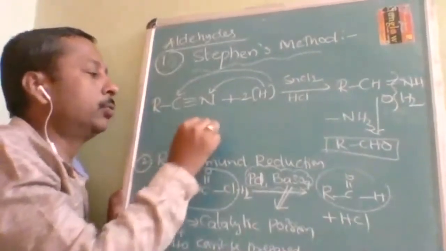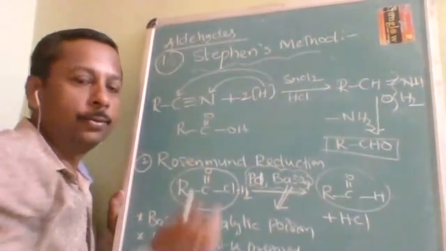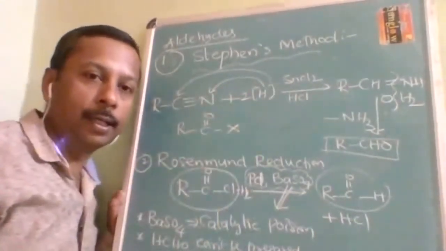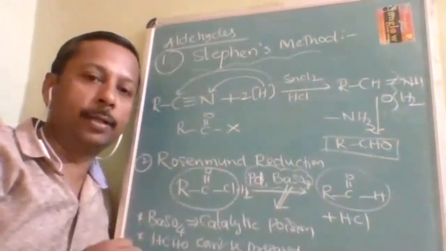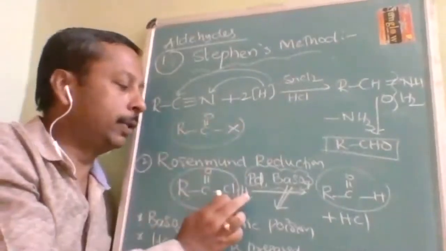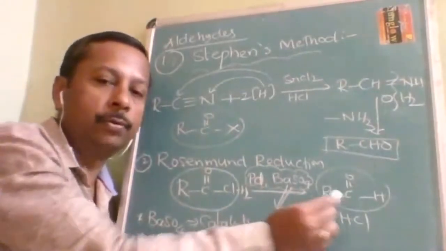Basically, they used to be acids. One day, this OH is replaced with halogen. Now they are called acid halides. From which they are manufactured, they still keep it in their name. So acid halide on reduction with Pd/BaSO4 will give you aldehyde.